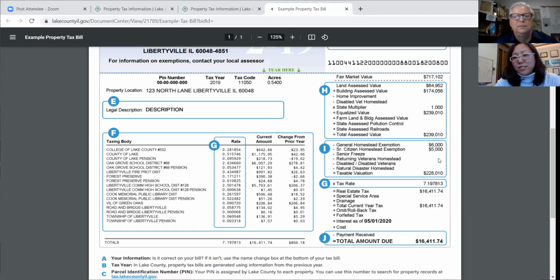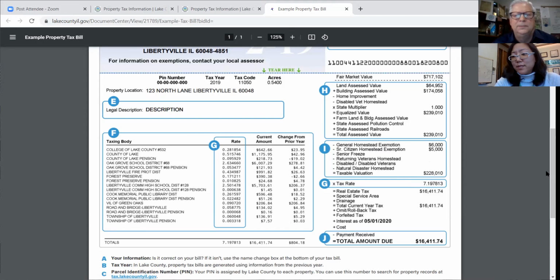The senior freeze is for anyone whose household income, that's the entire household income, is 65,000 or less. And then you can qualify for these additional ones here as well. Some of these veteran ones, you have to get a letter from the VA. But these are all different things that you could have towards lowering this taxable valuation number.